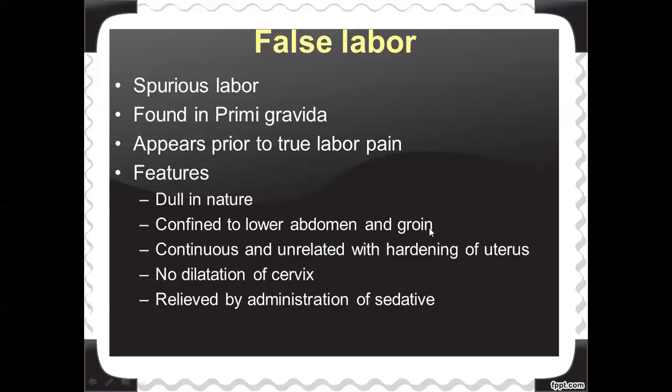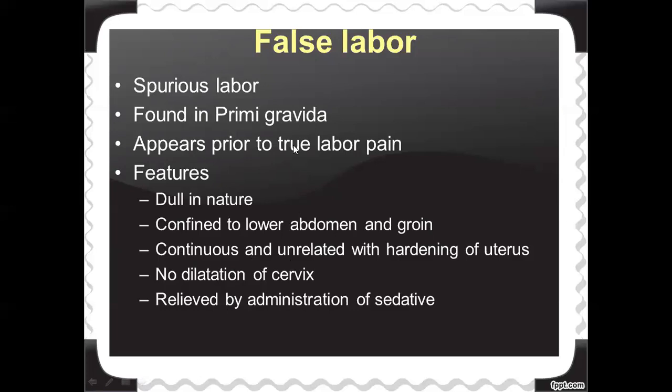It will not radiate. It is continuous, but it is not related to hardening of the uterus. Hardening of the uterus will not be there as a result of false labor pains. Next, no dilatation of the cervix, and it is relieved by administration of sedatives. These are the features of the pain we see in false labor.